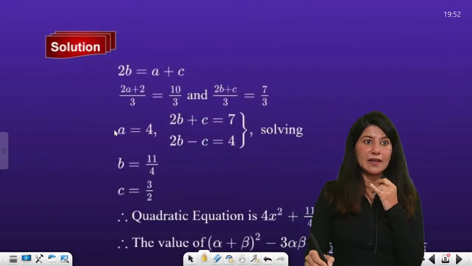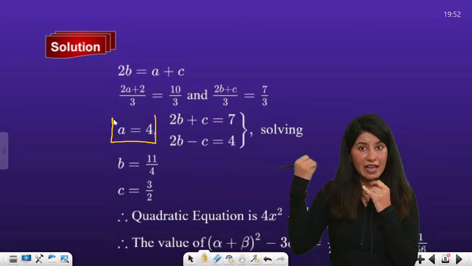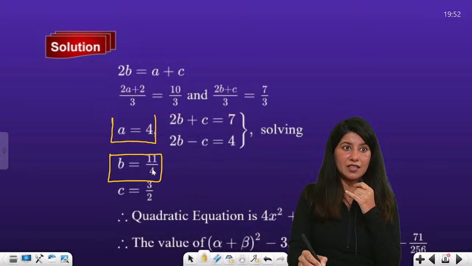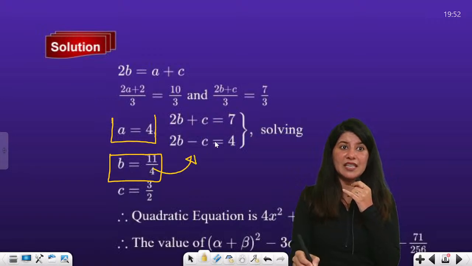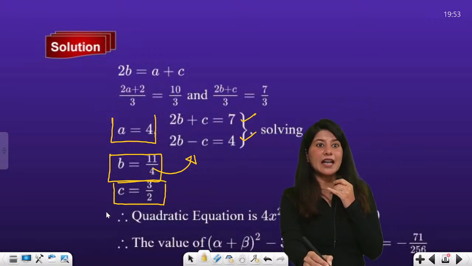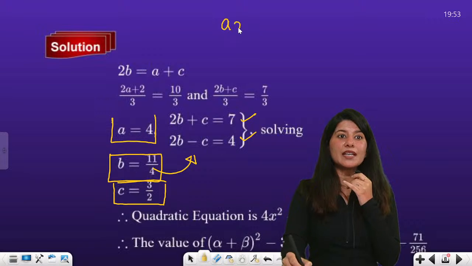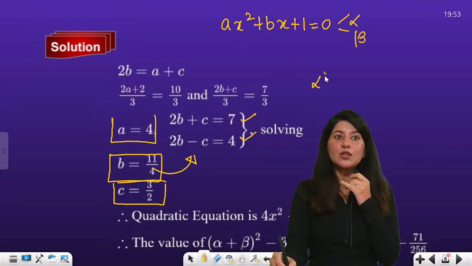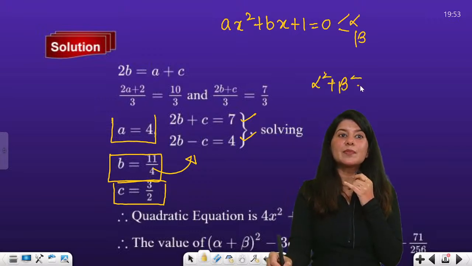So yes, A is equal to 4, we have just calculated. B is equal to 11 by 4, we have just calculated. The moment you plug in the value of B in either of these two equations, you are going to get C, which is equal to 3 by 2. Right? And now the quadratic equation is AX square plus BX plus 1 equal to 0, whose roots are alpha, beta, and you are looking for the value of alpha square plus beta square minus alpha beta.